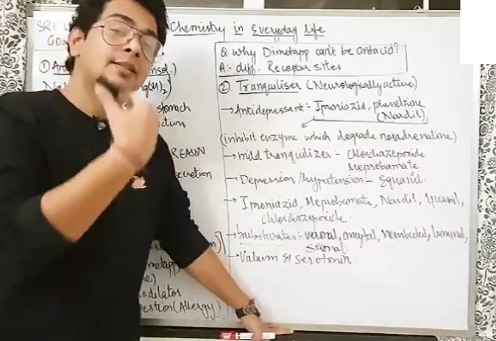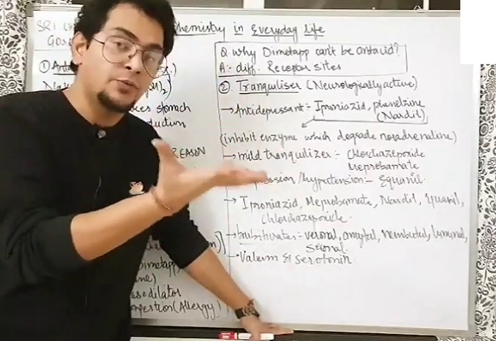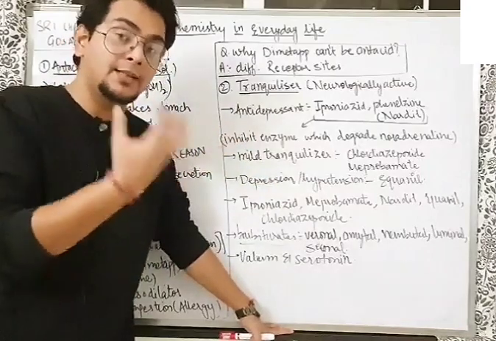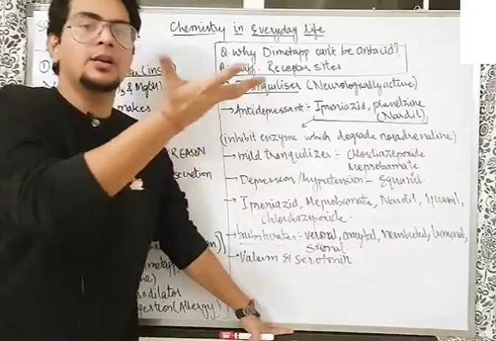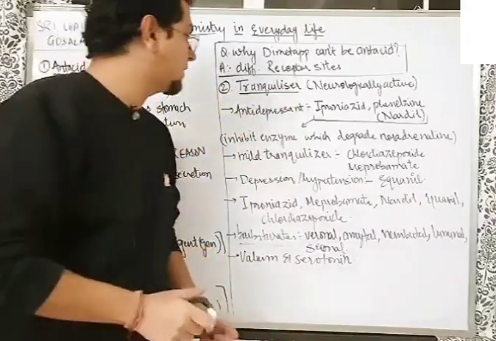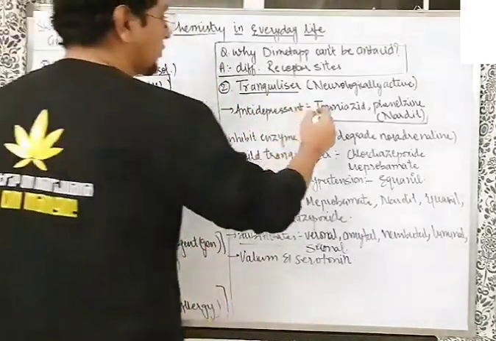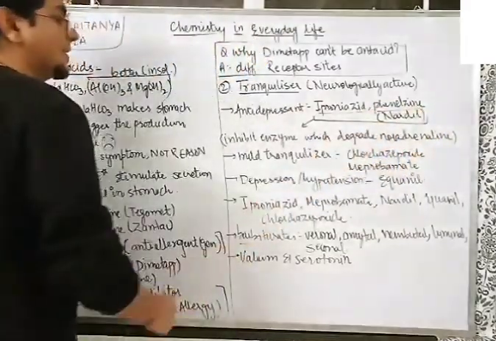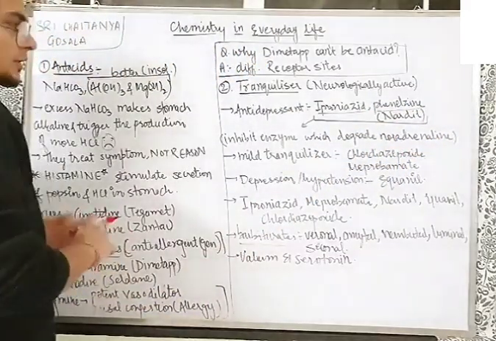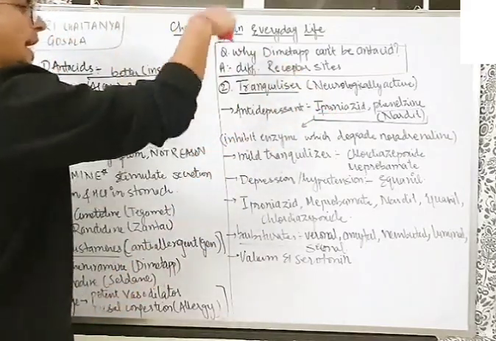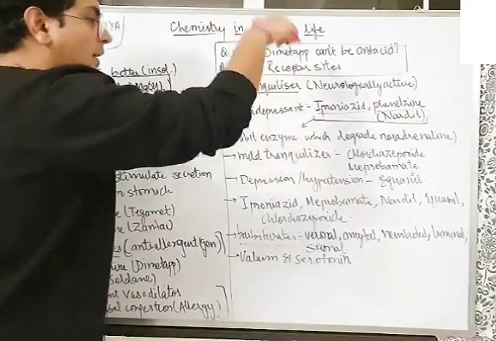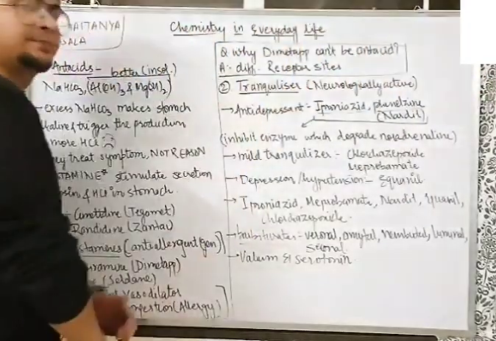As a result, that compound, which is the reason for your well-being and happiness, will remain longer in the body. So which are those drugs? The drugs are iproniazid and phenelzine, also known as Nardil. These two are the antidepressants we use. They inhibit the enzyme which degrades noradrenaline in the body.